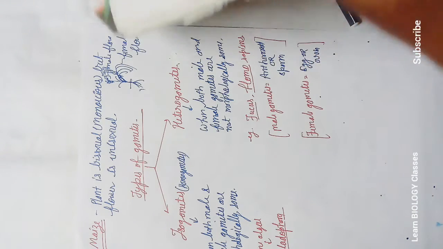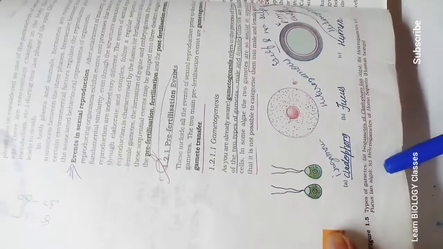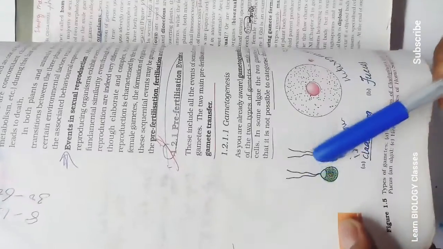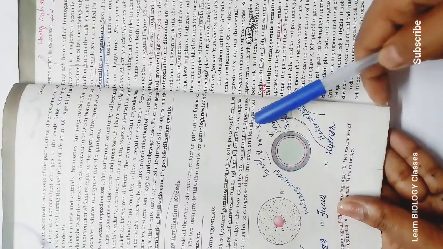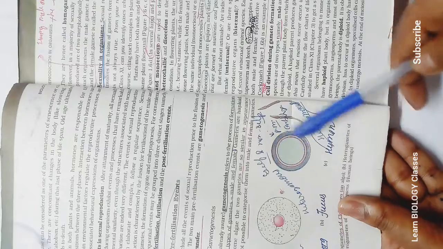See the diagram. This is the example of Cladophora. Both gametes are the same. This is the example of Fucus, male gamete, female gamete. See, morphology means external appearance is different. Here in isogamete the external appearance is the same. Here it is different, and here also the human sperm is tall, having a tail also, and here the ovum is spherical in shape.